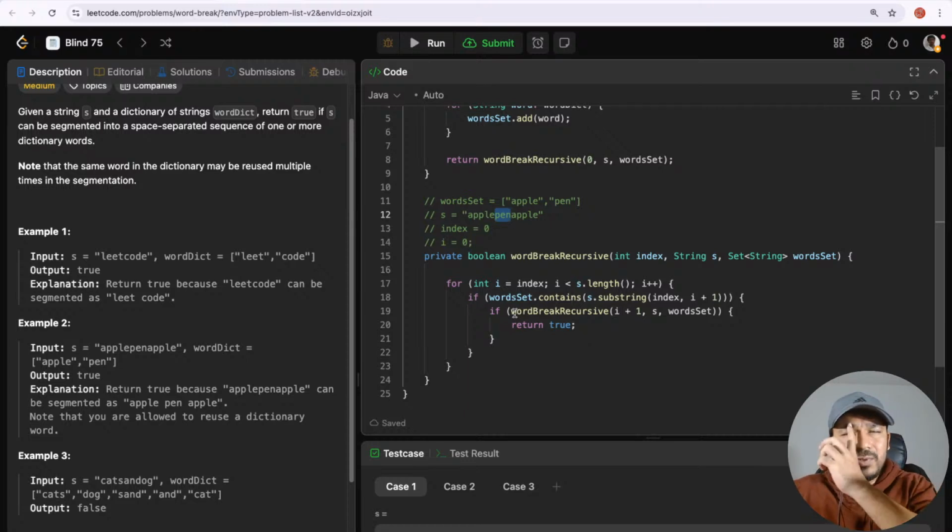Now I'll have to call the recursive method starting from 8, 9. So from the 8th index, we will call this one. And then once we found the apple in the next recursive call, it will call from index plus 1, at the length of this one, s.length.